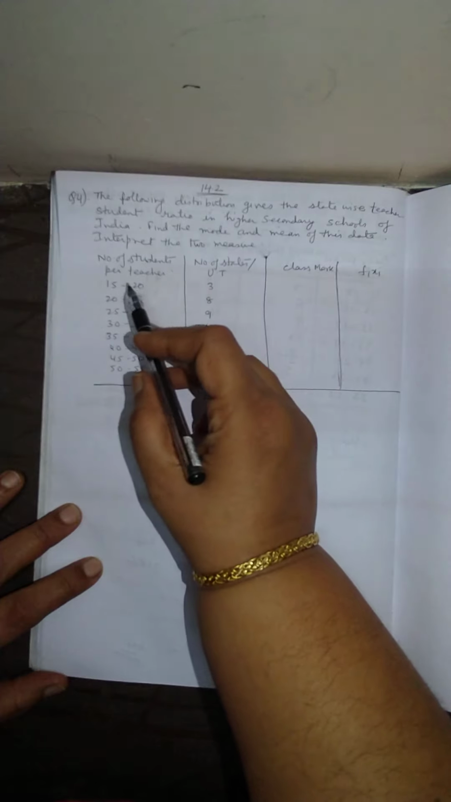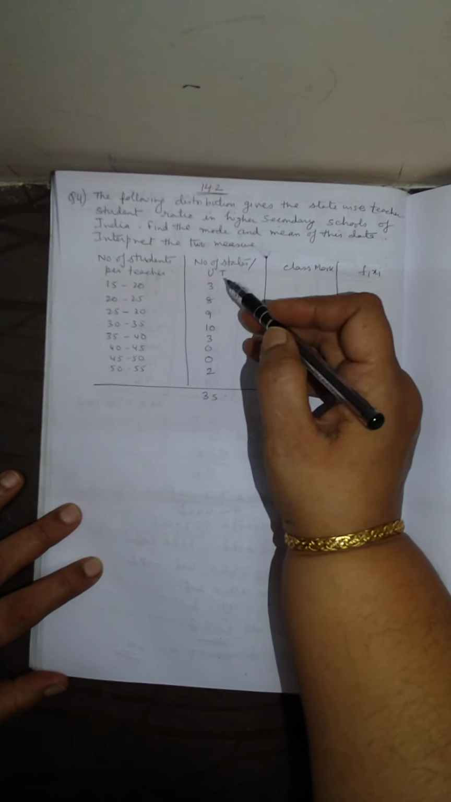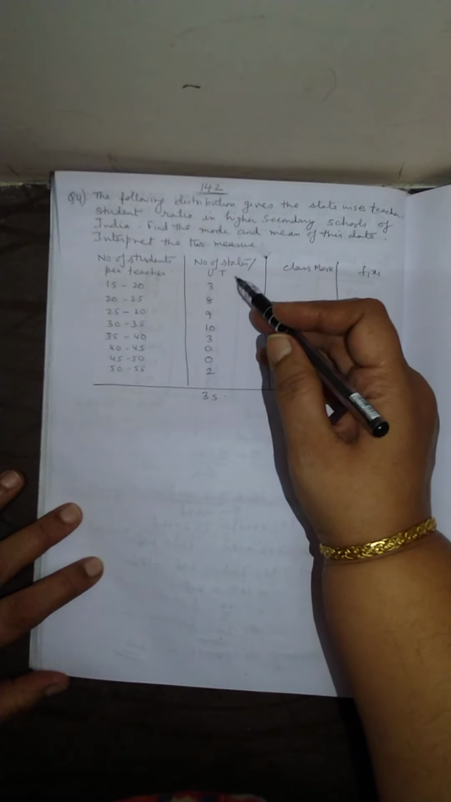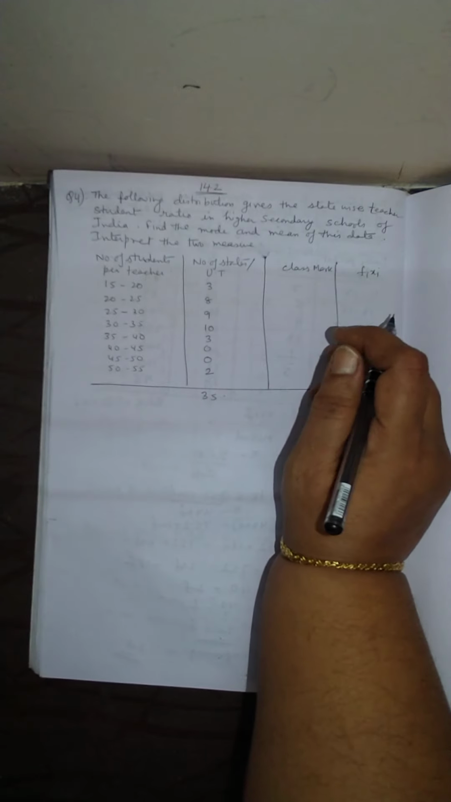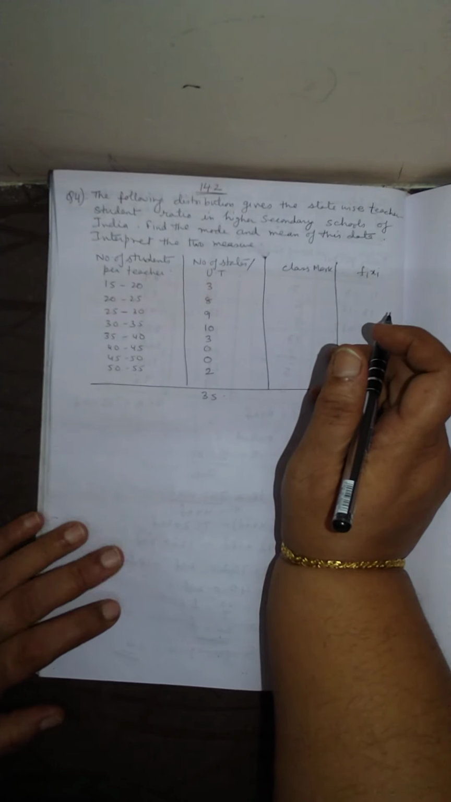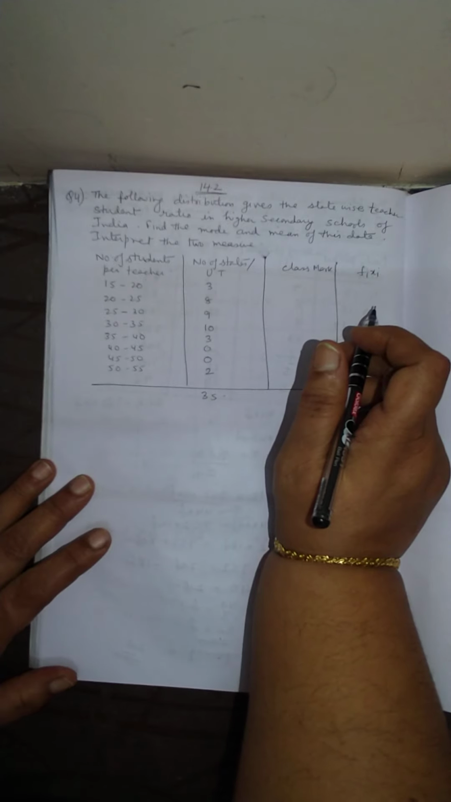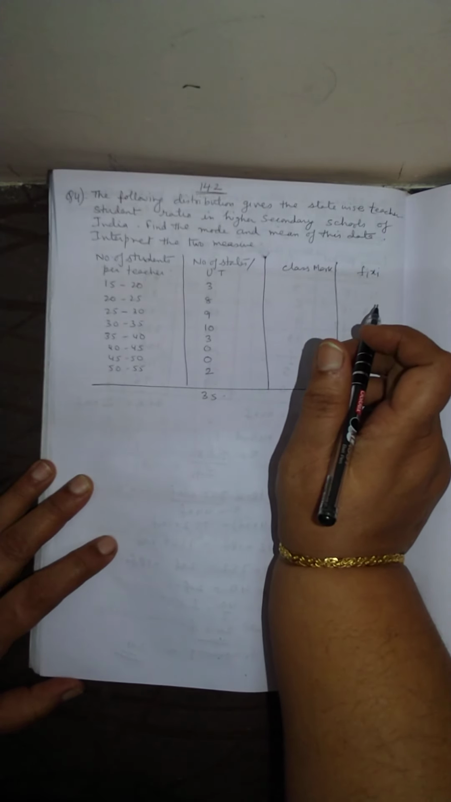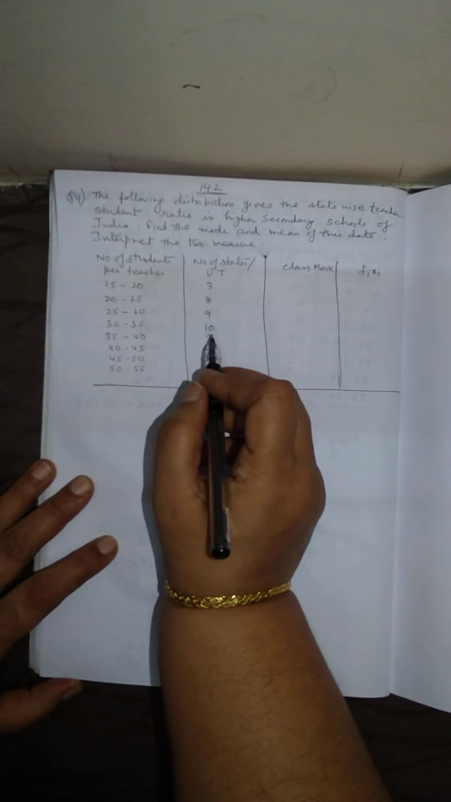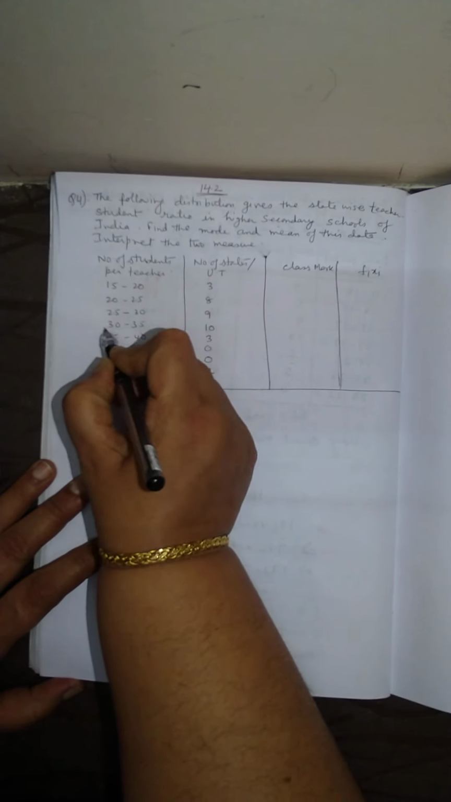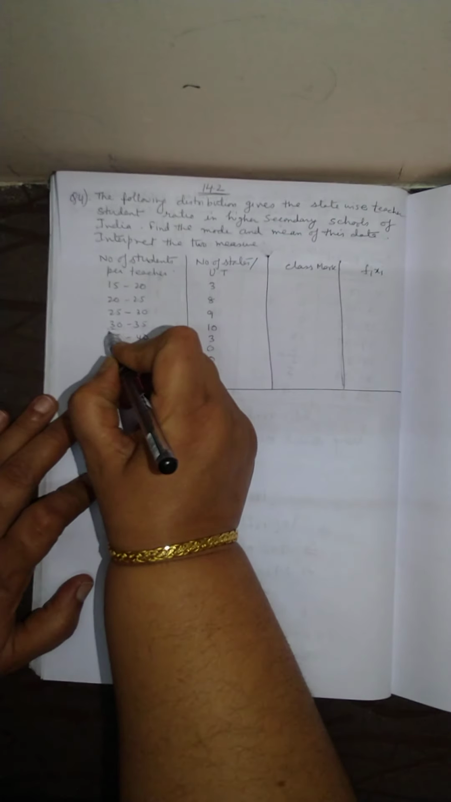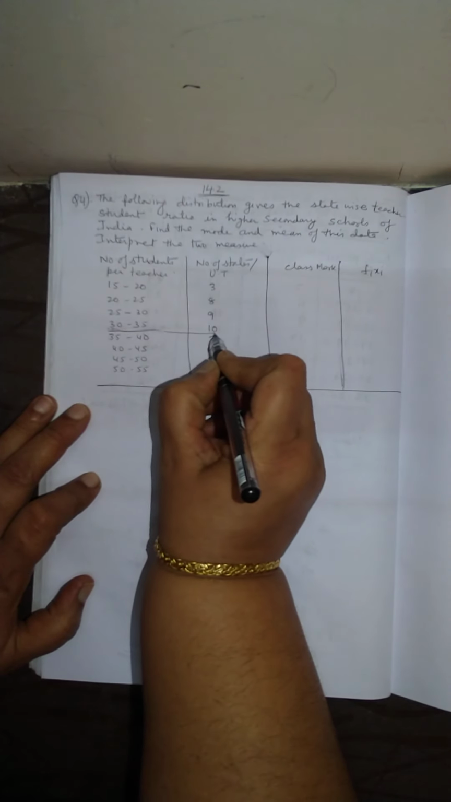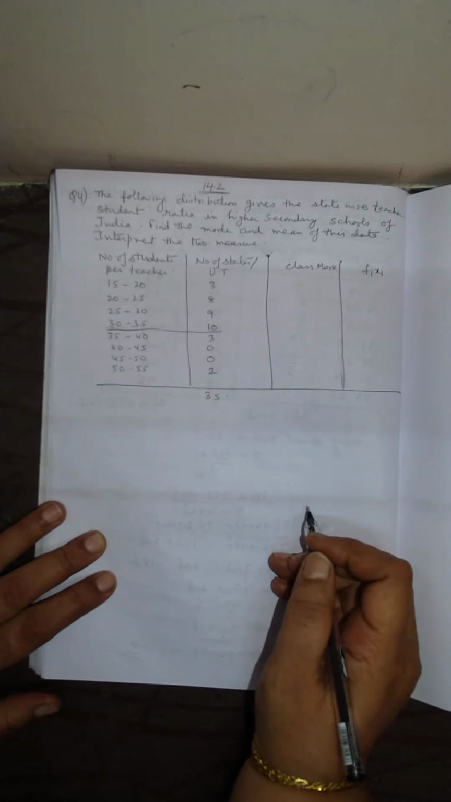The number of students per teacher is given in the class intervals, and this is the number of states and union territories, that is the frequency given. So first, to find the mode, we have to find the modal class. Modal class means the class interval which has the maximum frequency. So that is 30 to 35, and the maximum frequency is 10.